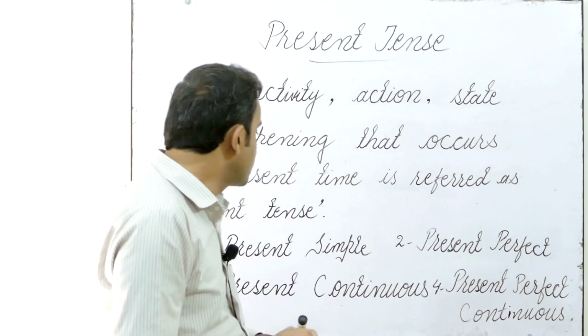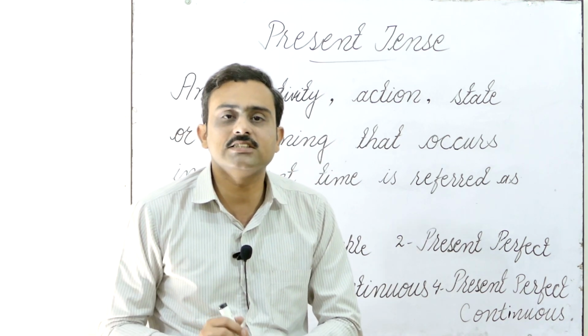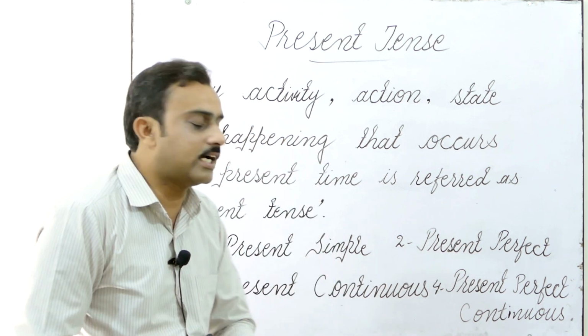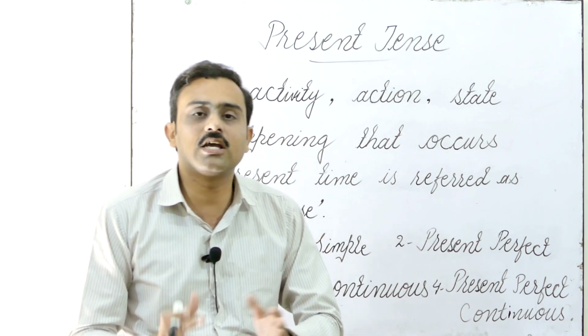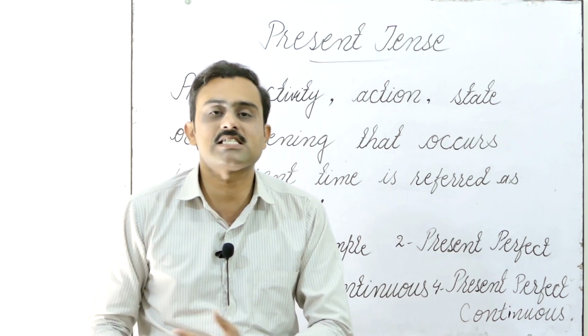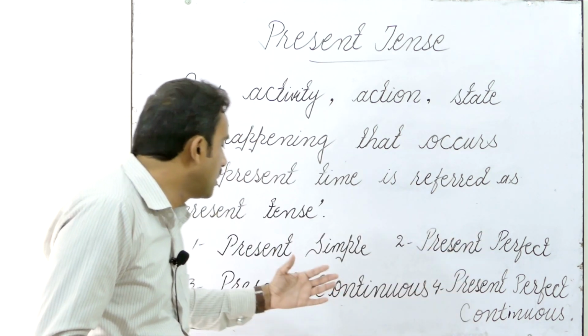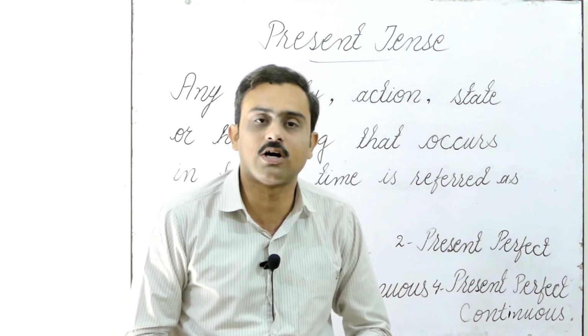Got that? So as you know that each and every tense is belonging to further four categories or further four subtypes like simple, perfect, continuous or perfect continuous.